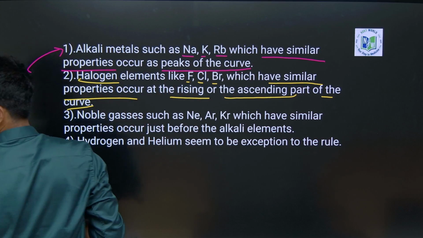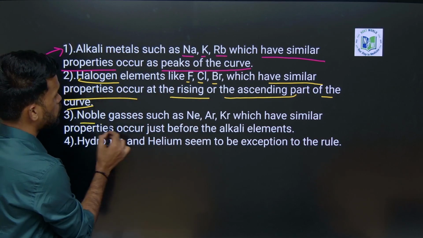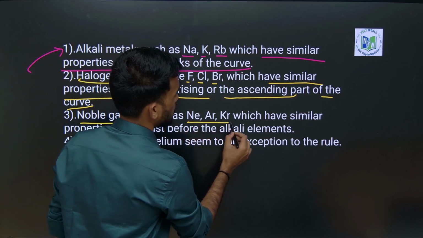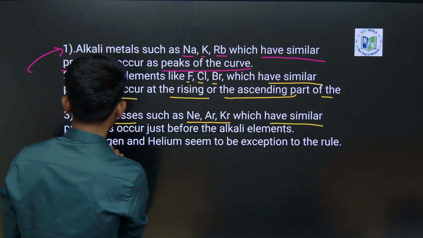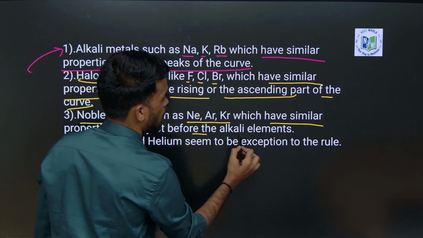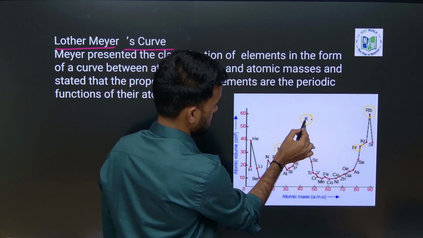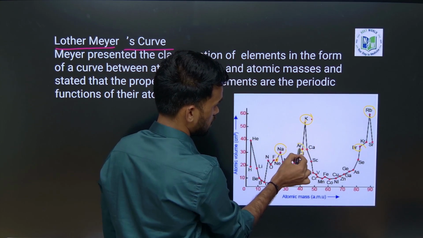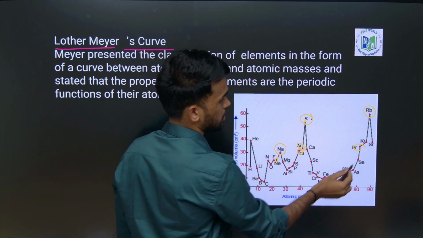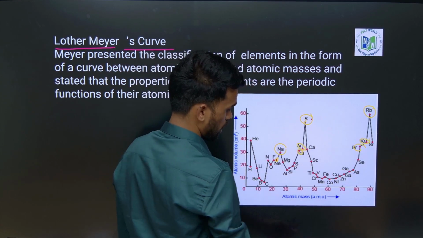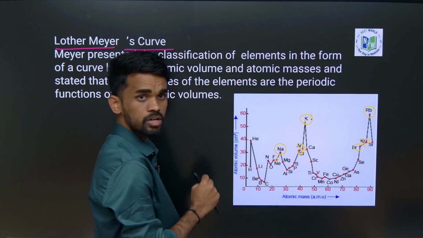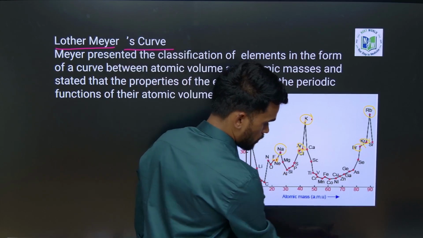Then next, here we have noble gases such as neon, argon, krypton, which have similar properties, and occur just before the alkali metals. Yes, they are just before the alkali metal. See, this is the alkali metal. Just before the alkali metal we have argon here, here we have krypton, and here we have neon. Like that you should remember.